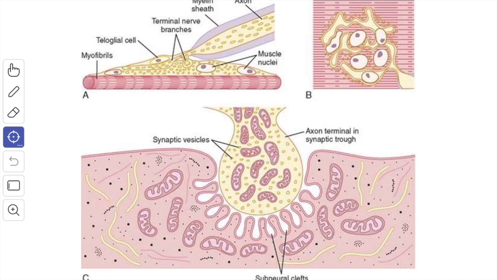At the site of the motor end plate, the surface of the muscle fiber is slightly elevated to form the muscular element of the plate, referred to as the sole plate. The naked axon terminal and the sole plate together form the motor end plate.